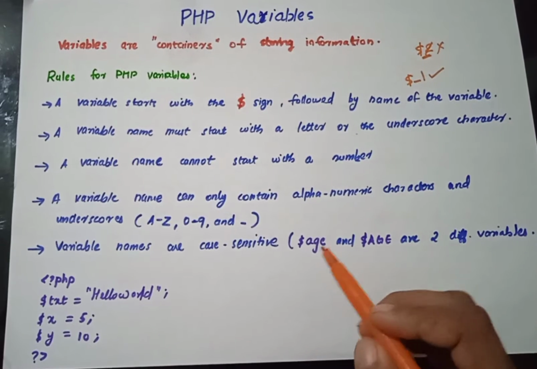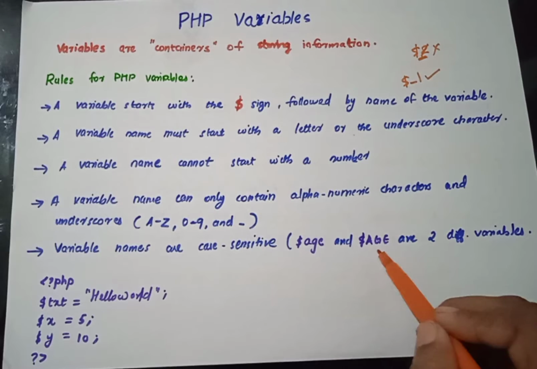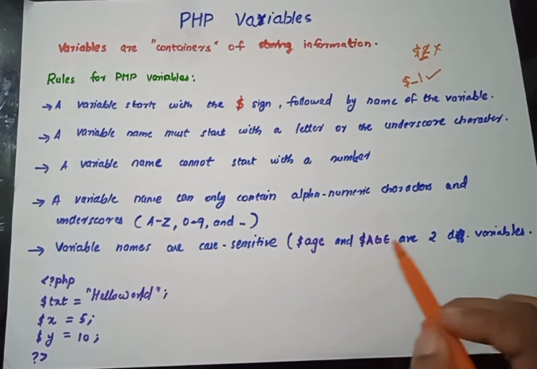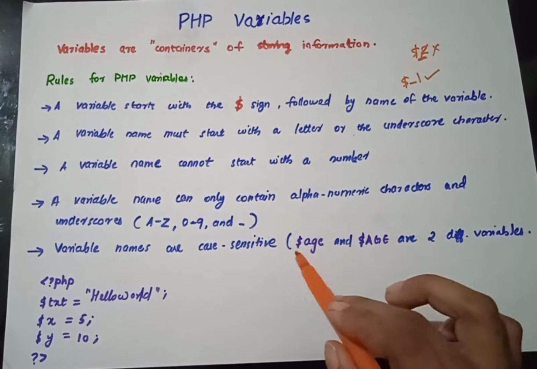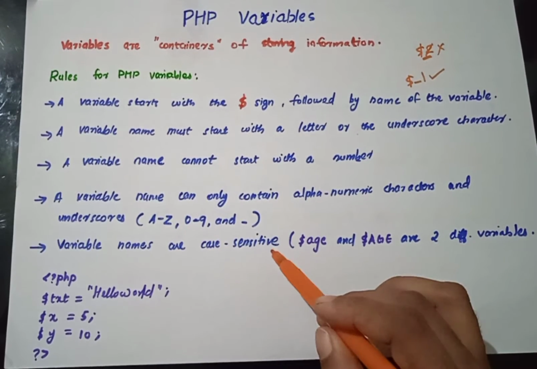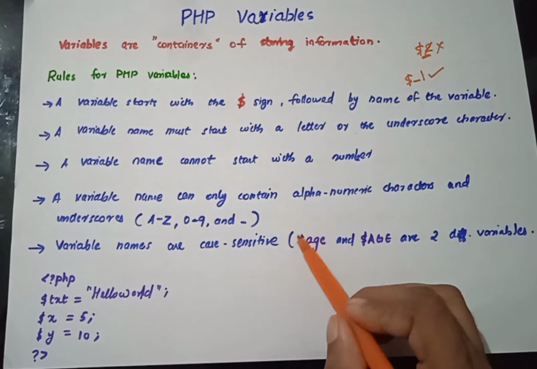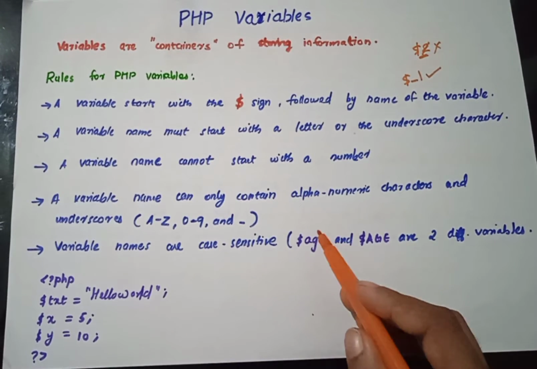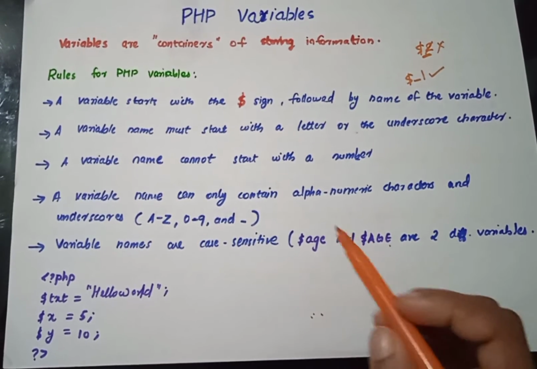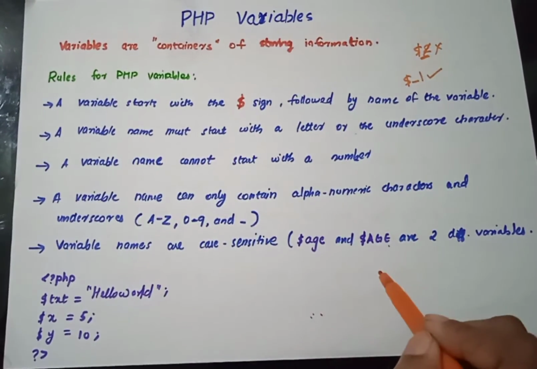That's why, as you can see here, this is an age name variable and this is also a variable. But the thing here is, since this is in small letters and this is in capital letters, these two are entirely different variables because they are case sensitive. Everything inside this matters. So once you define it like this and then write the same name in a different format, it won't access that data. Why? Because PHP variables are always case sensitive.